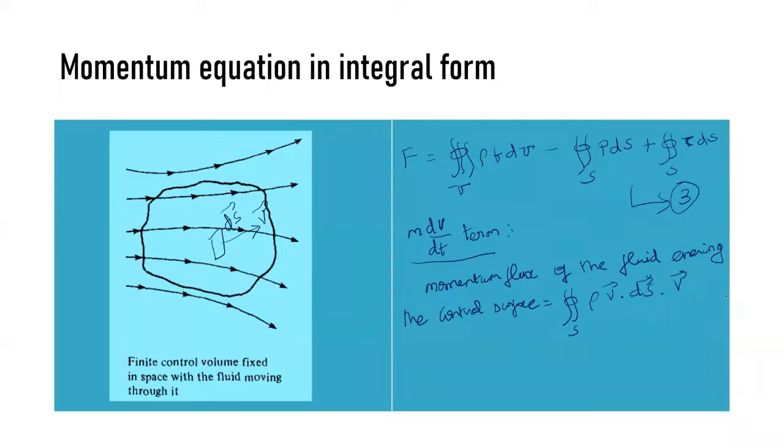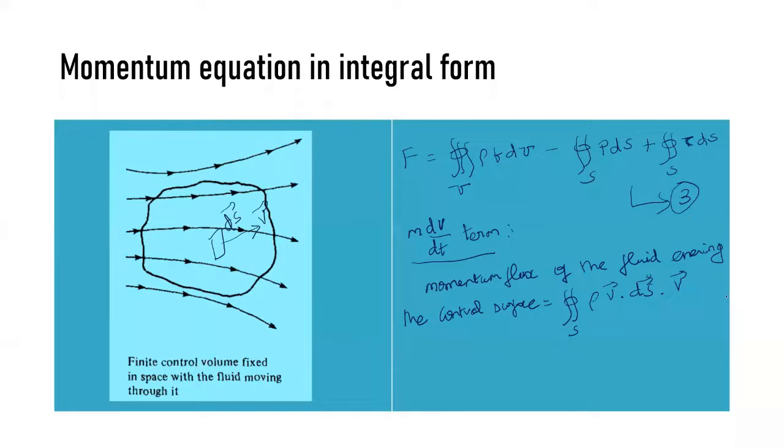Similarly, you have to find the transient term. Transient means that with respect to time the fluid and its properties change. So you are also considering another term with respect to time.